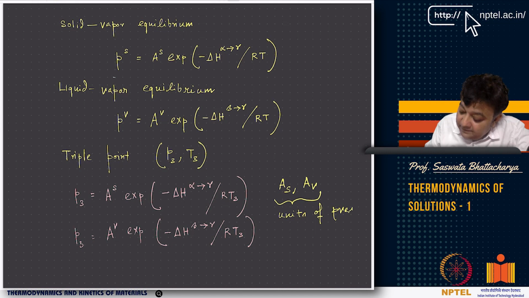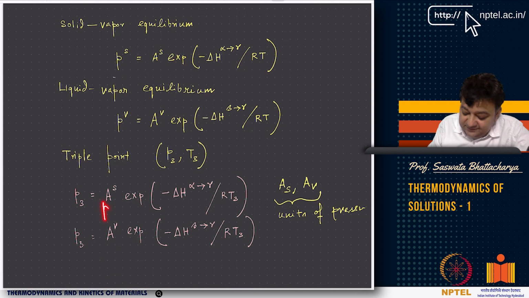And if you compare, AS and AV are nothing but some standard pressures of transformation, either solid to gas, which is a standard pressure of sublimation, or liquid to gas, here beta to gamma, which is a standard pressure of vaporization.